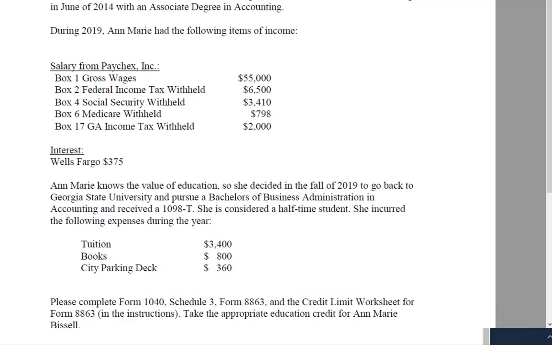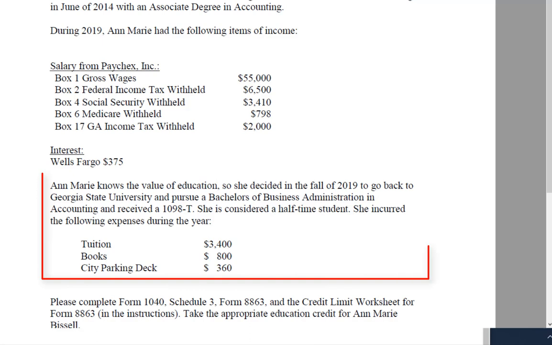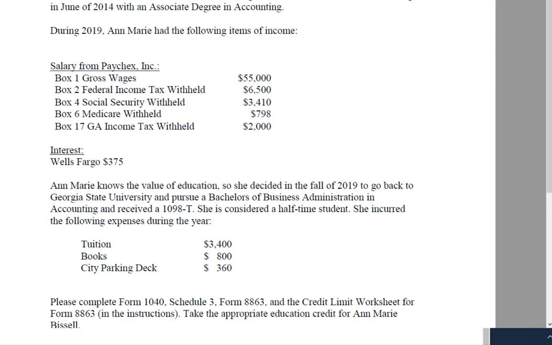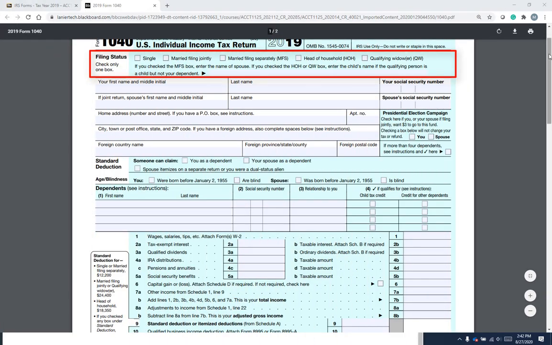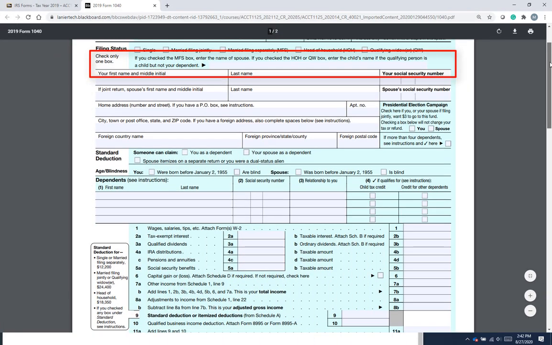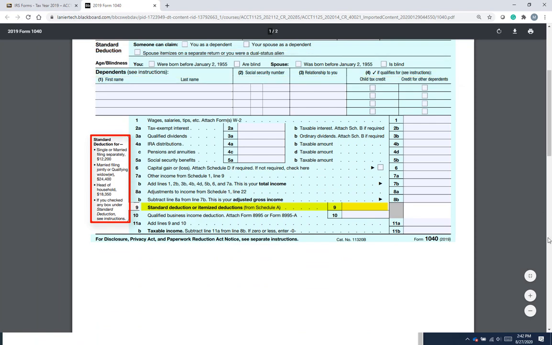And then this next section, it's all about her education. So then, at this point, do we know her filing status? Single, head of household, or widow? And based on her filing status, how much is her standard deduction?